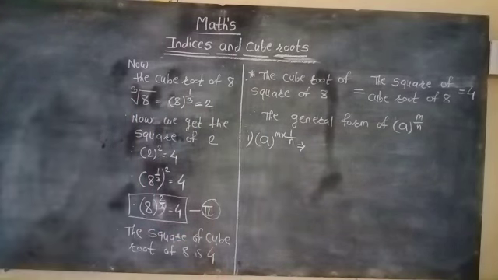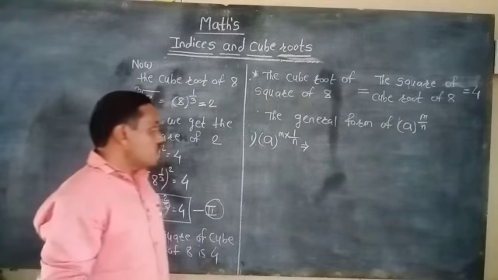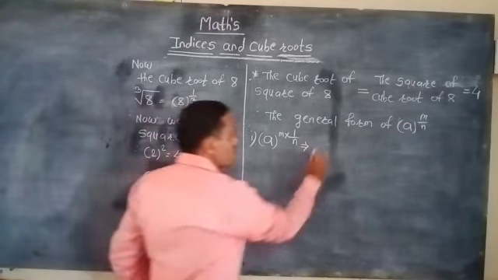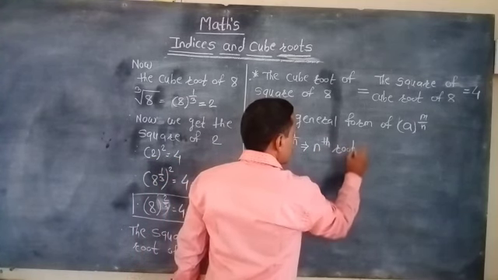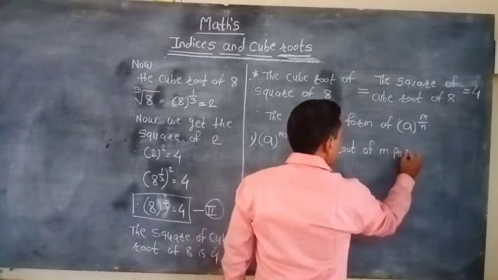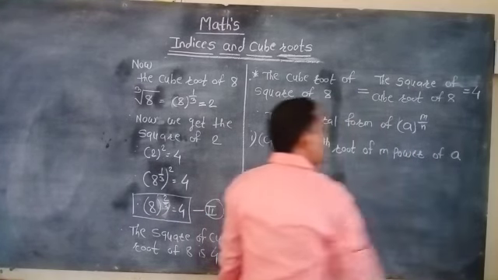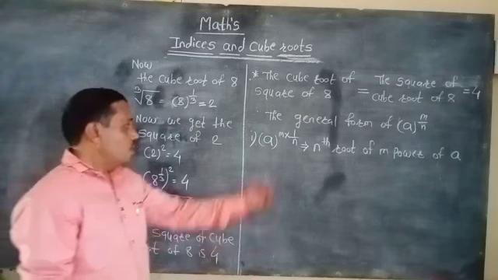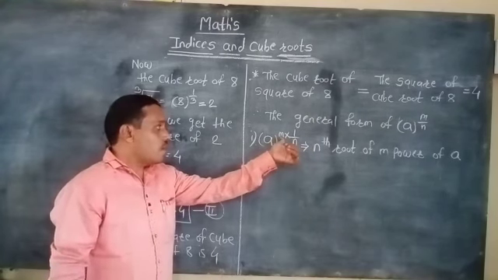In that form, we can express it in general as the nth root of m power of a. Nth root, that means 1 by n, and the power m.